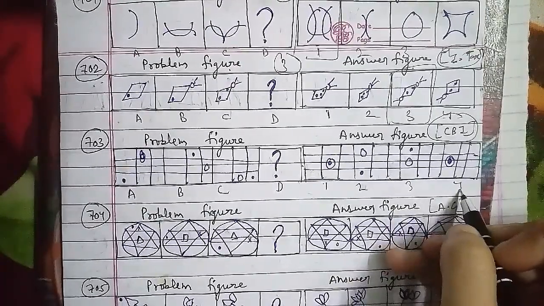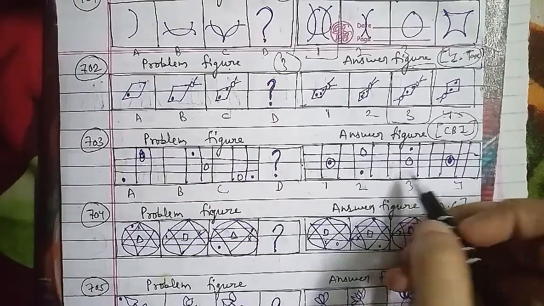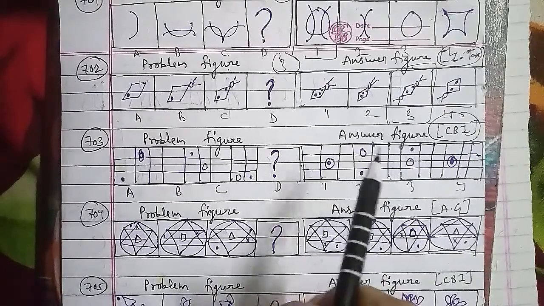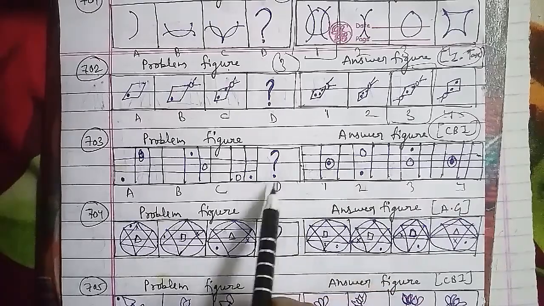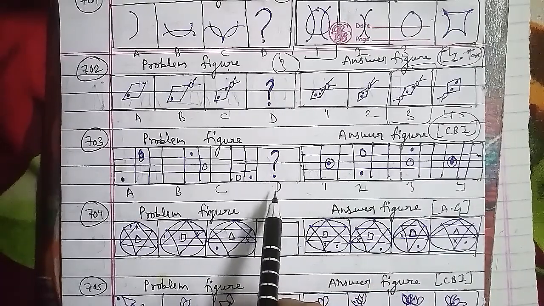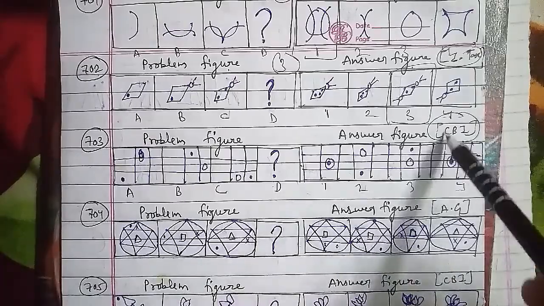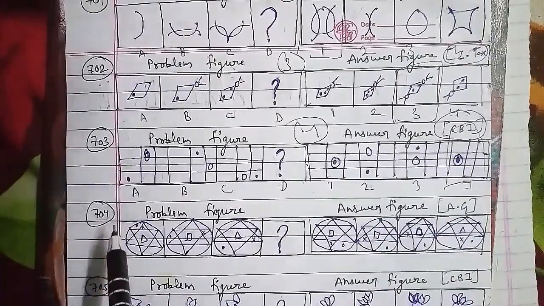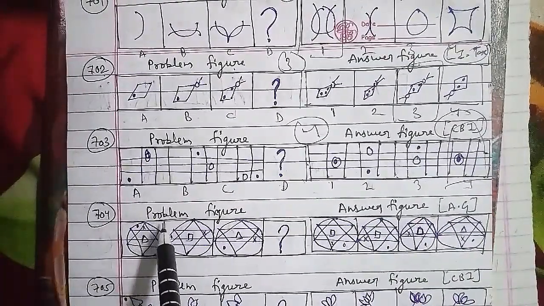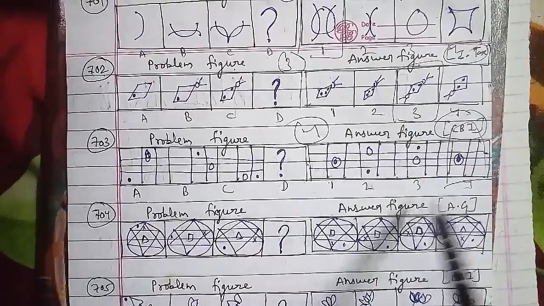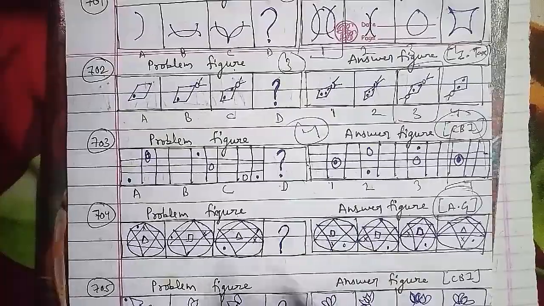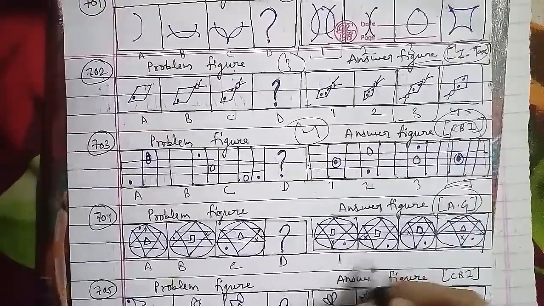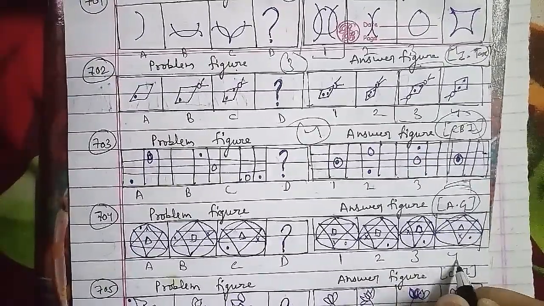Let's go ahead with the other one, that is your 705th question, the fifth question of the session. These are the problem figures, and these are the answer figures. Figure A has 4 leaves, then we have figure B with 3 to 5 leaves and 1 dot, then figure C, and then figure D. And this is 1, 2, 3 and 4, which is an important one because this has been asked in the CBI examination paper.